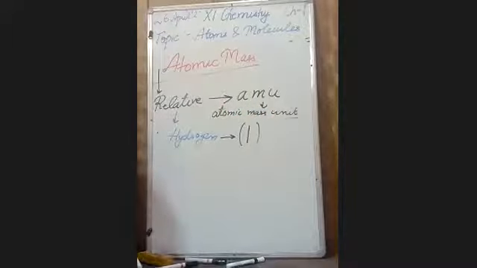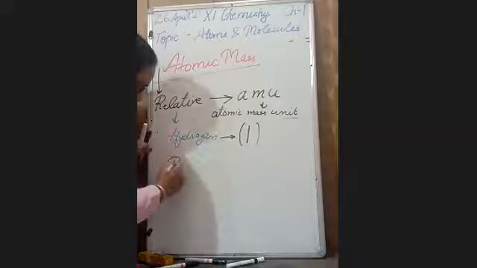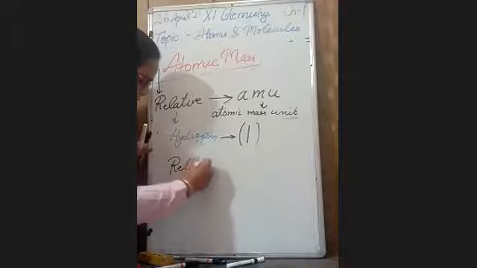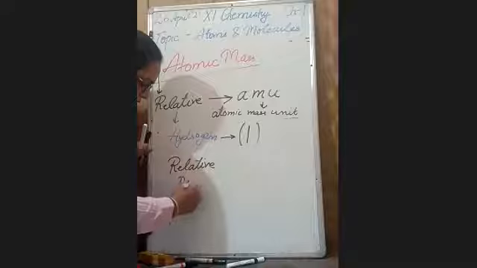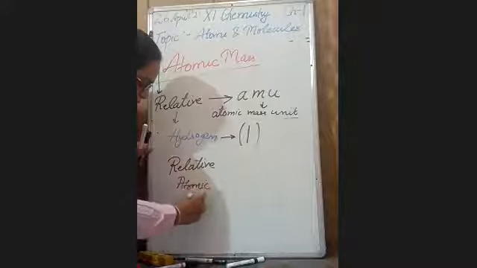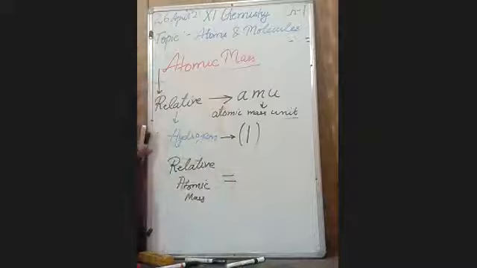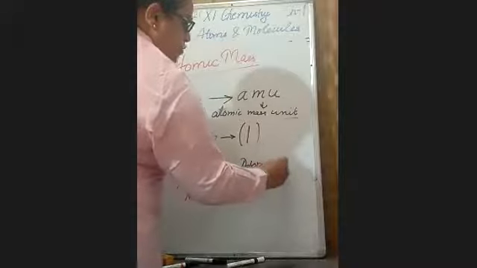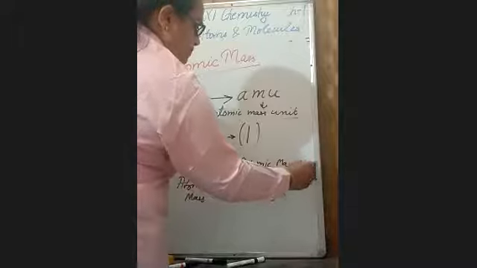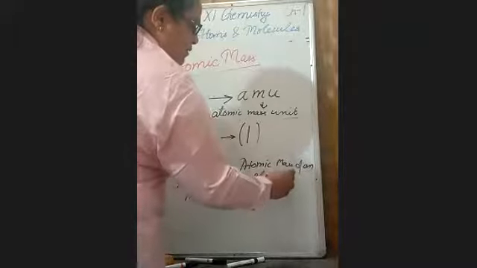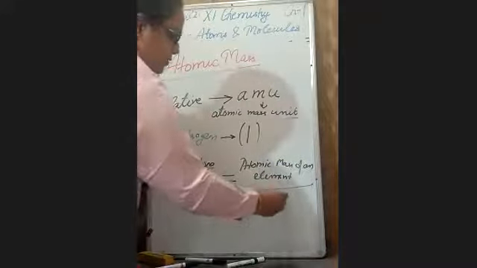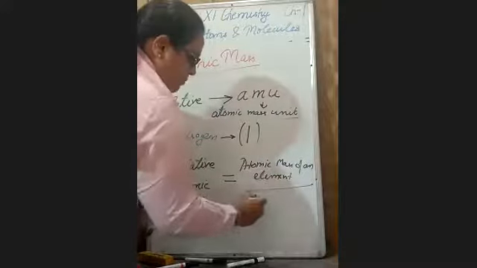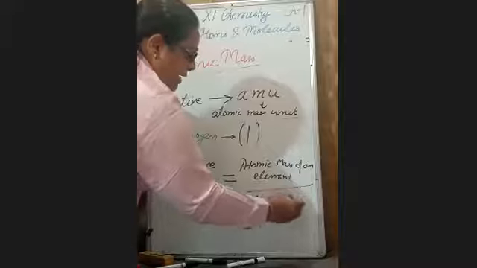Suppose I want to calculate the atomic mass of any element. Its formula is: relative atomic mass of that particular element is equal to the atomic mass of the element divided by the atomic mass of a hydrogen atom.